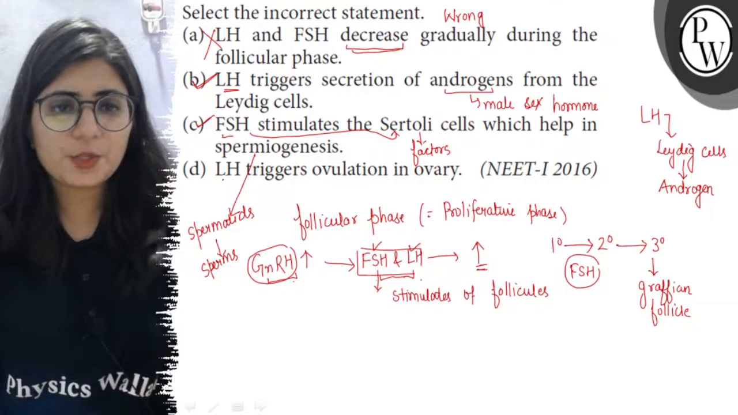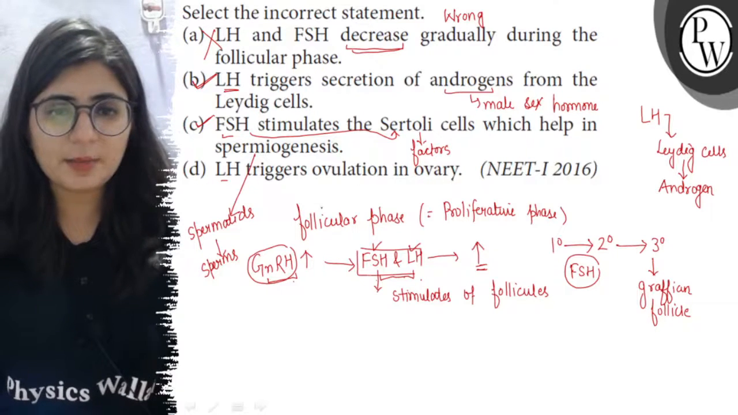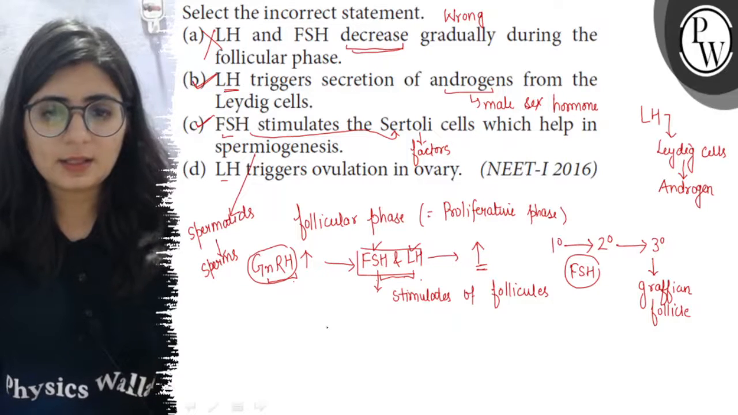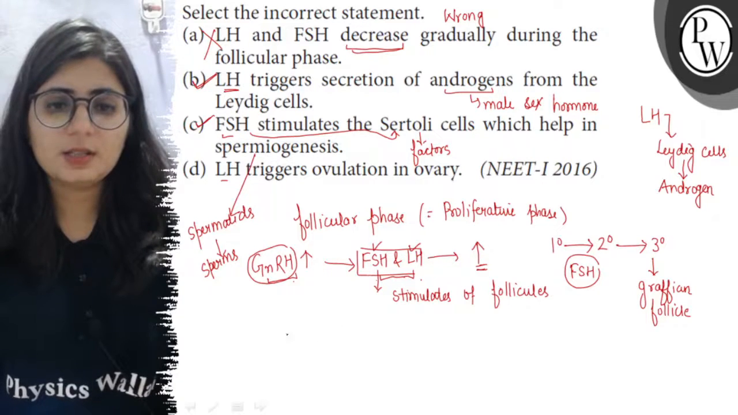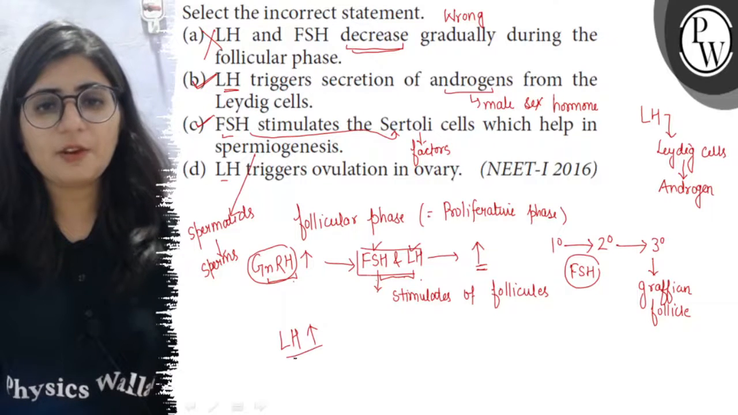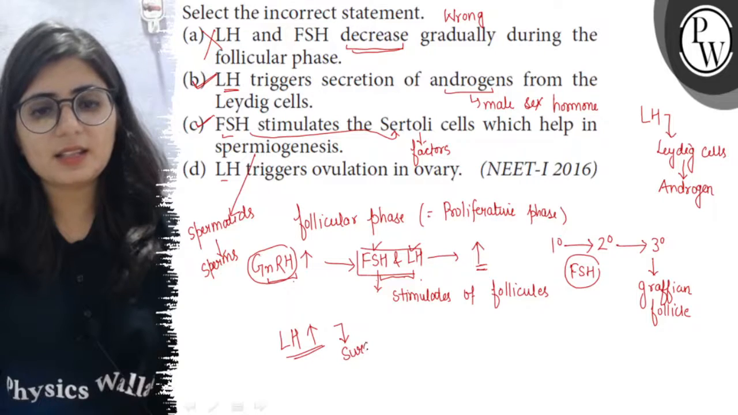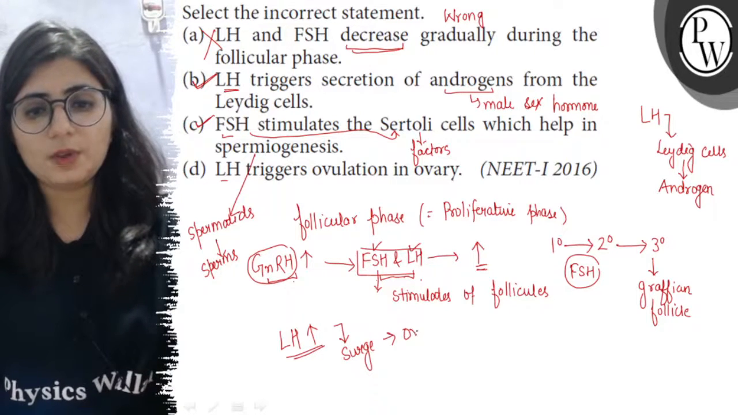Now the fourth option is LH triggers ovulation in ovary. So this is a right statement. What happens that just before ovulation, the level of LH in maternal blood rises several folds, and this LH increase is called the LH surge and it is responsible for the ovulation. So this is also a right statement.